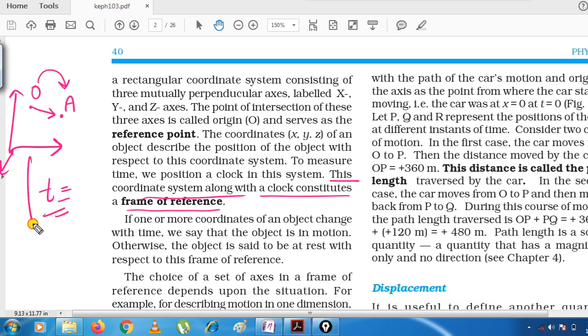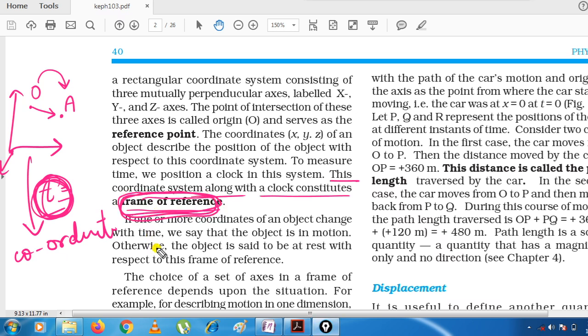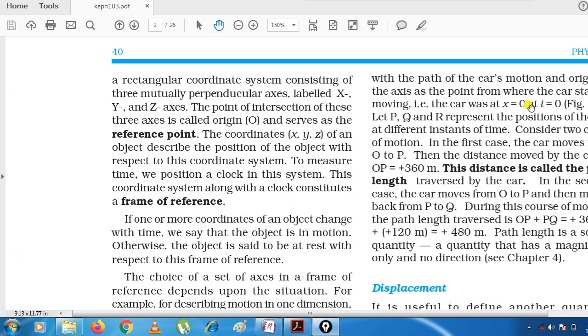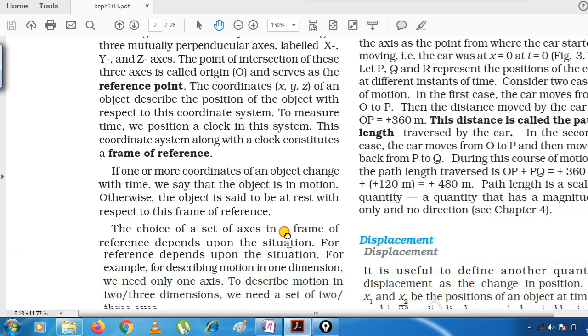That means if we are studying this coordinate system keeping time with it, that means time is also included. In that case, this whole system will be called a frame of reference. It was all about reference point and frame of reference.